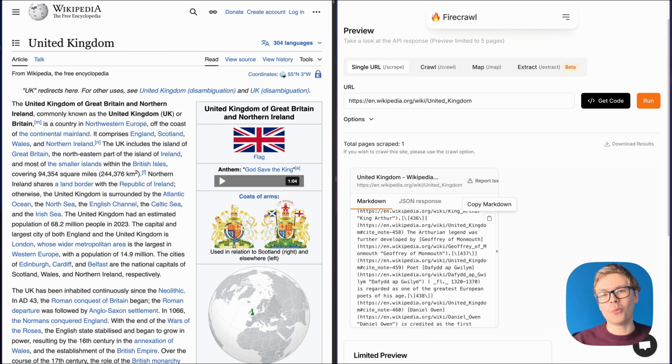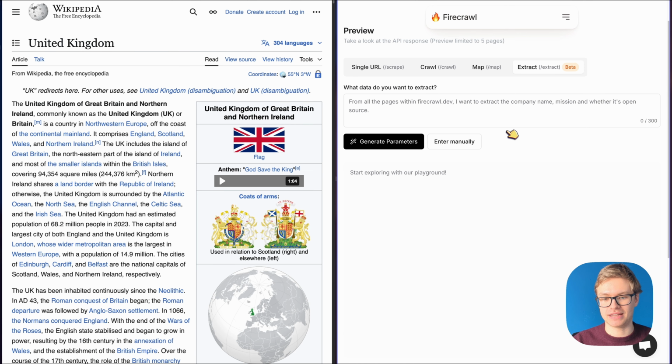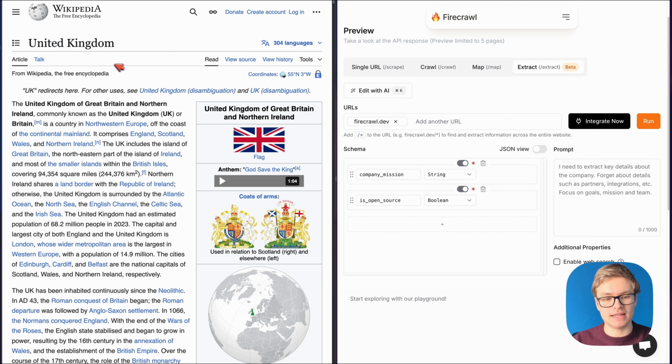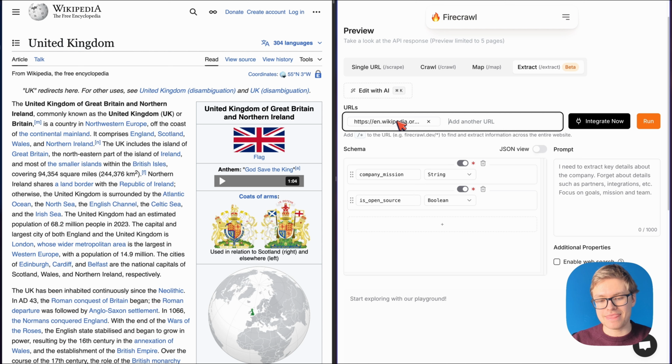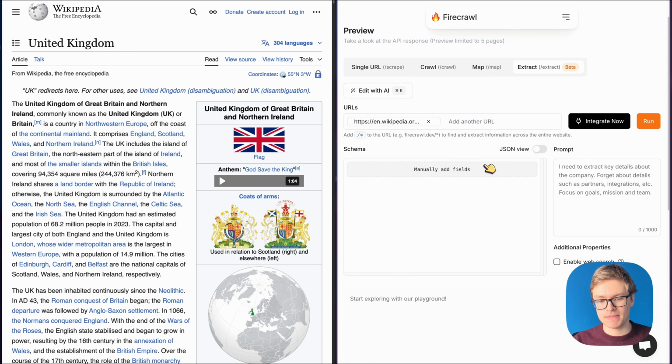In Firecrawl, we can make use of their new extract functionality. And I'm going to manually enter again that Wikipedia page URL. And now I can define a schema. This schema is going to be a data object that I'm requesting Firecrawl to return to me. And this data object will be a structured set of information that I can then parse with a programming language like Python, or that I can paste into an AI model to ask questions about it.